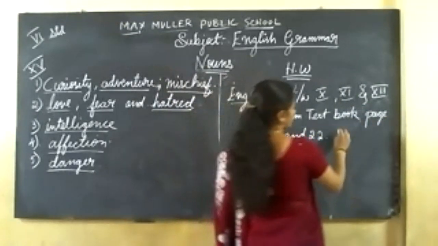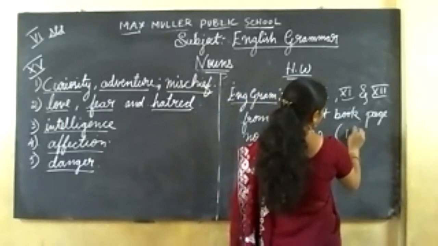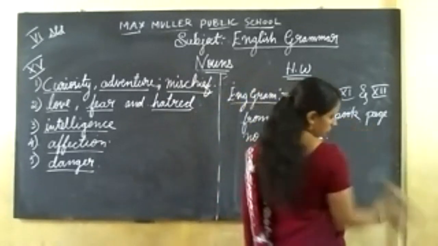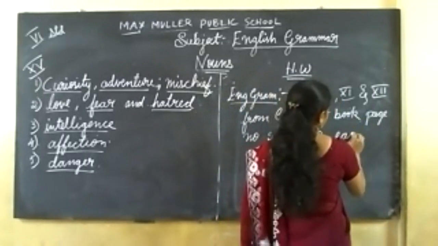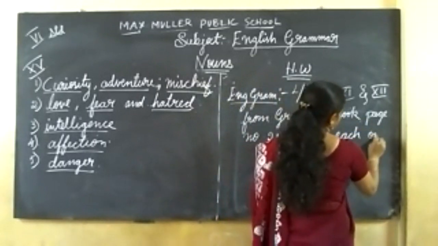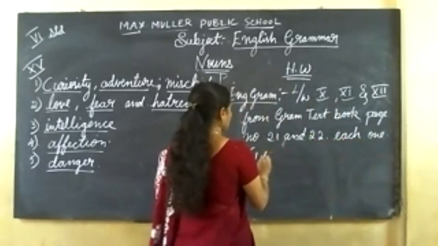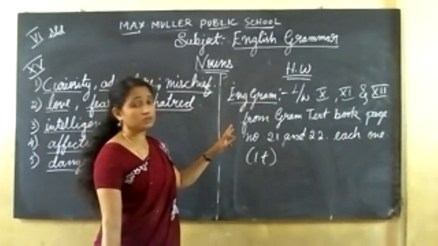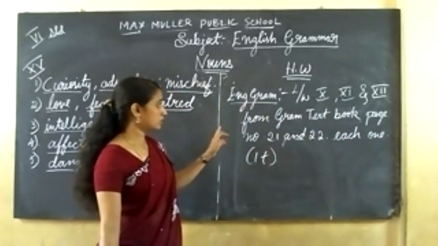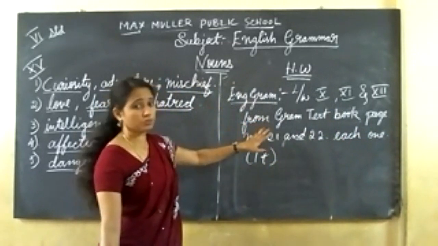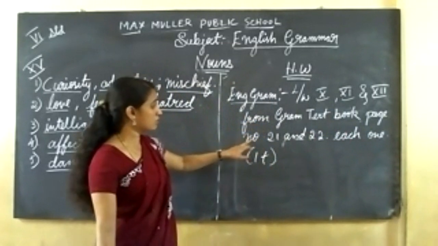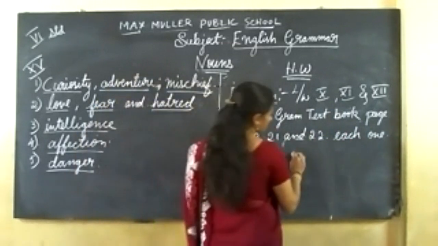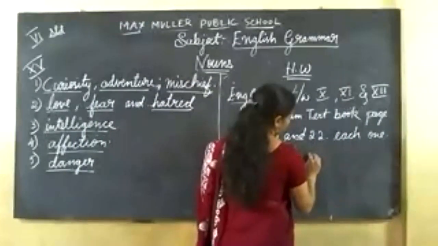Write each one time. You have to write each one. Learn and write 10th main, 11th main and 12th main from grammar textbook, page number 21 and 22. Each one time in the homework.